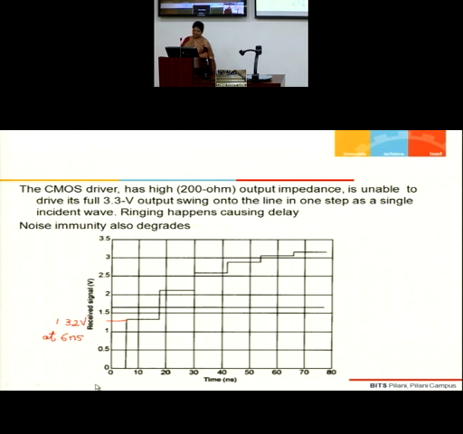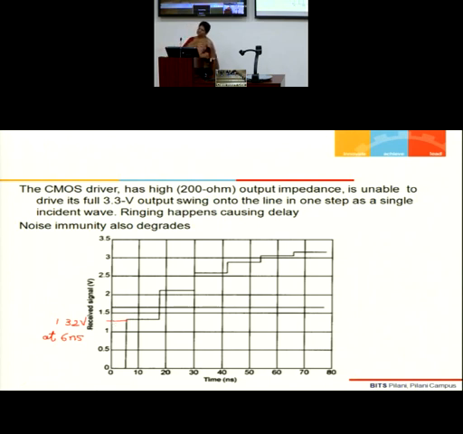It doesn't reach. In this situation, I may be giving a 3.3 volt pulse, but because of the voltage division happening between this high Rout and the transmission line characteristic impedance, initially only approximately 1.32 volts gets injected into my transmission line. Out of 3.3, only 1.3 volt. Look here, because of voltage division happening. So only 1.3 volt gets incident, and then it travels through the medium.